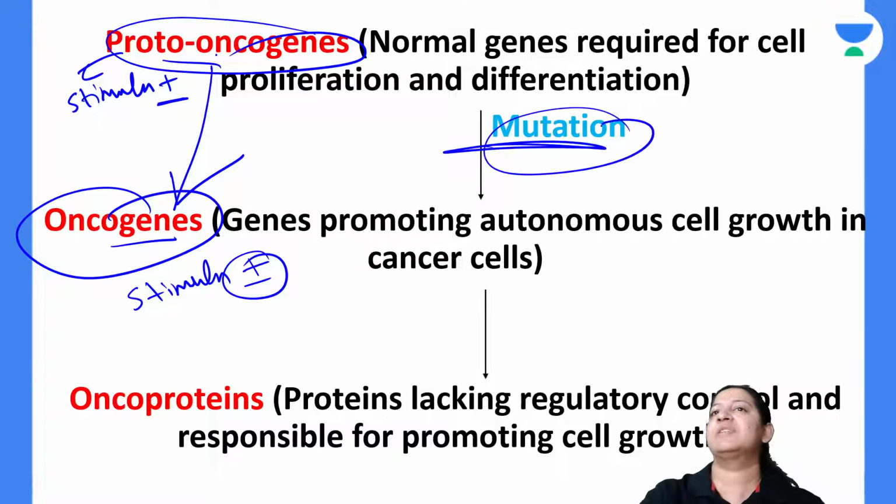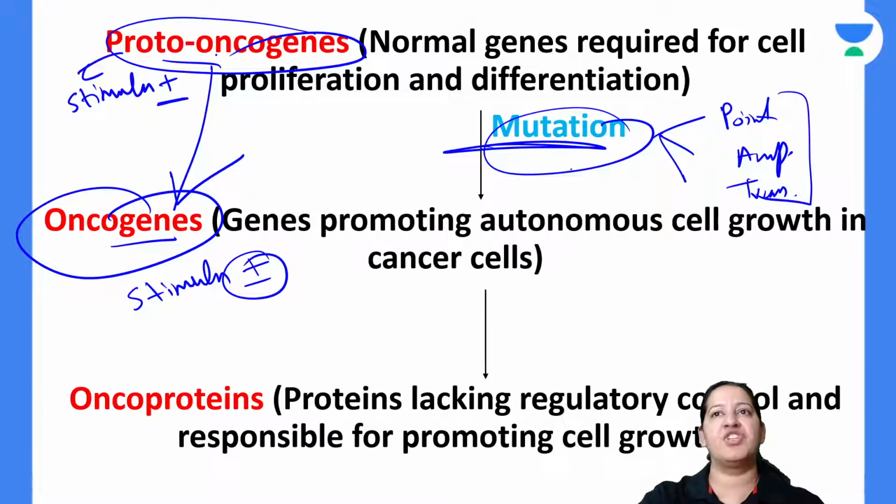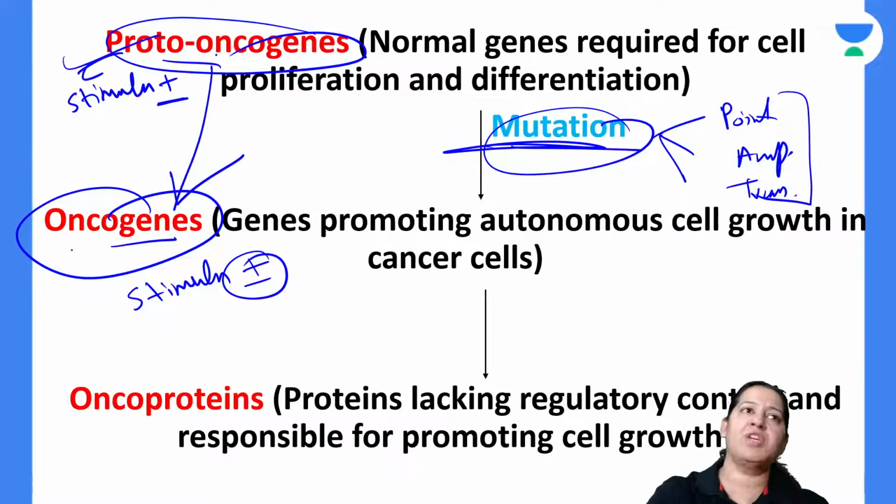So what mutations take place? There are 3 types of mutations. It can be point mutation, it can be amplification, and it can be translocation. These 3 types of mutation can lead to the conversion of proto-oncogene into oncogene.